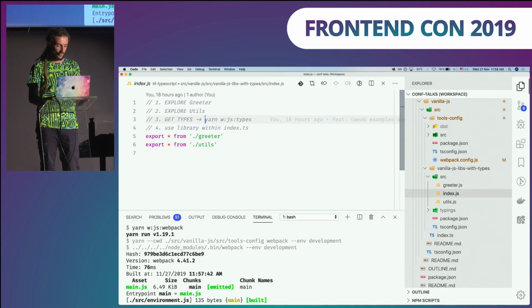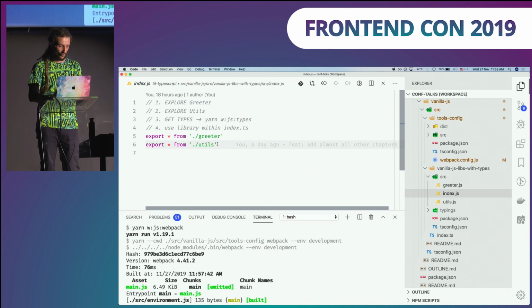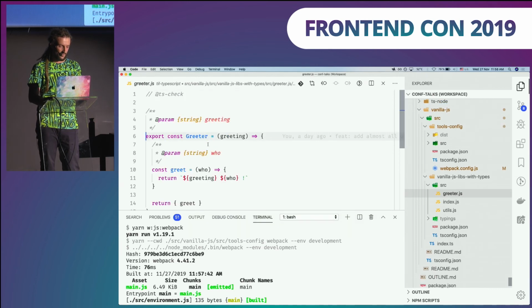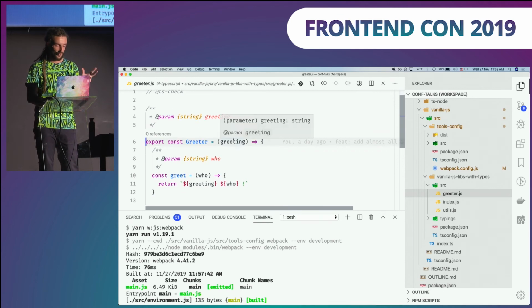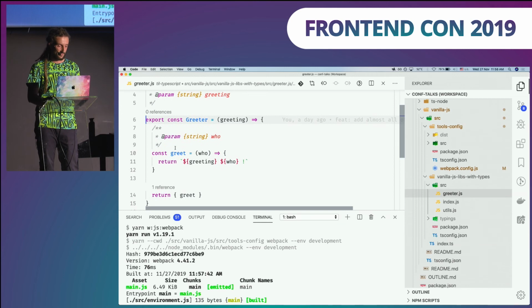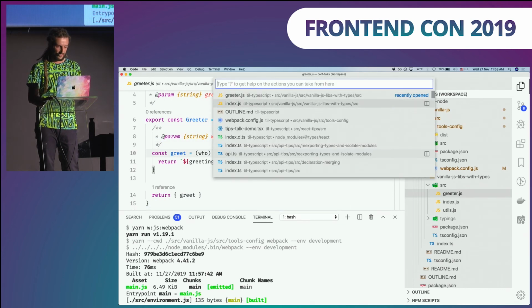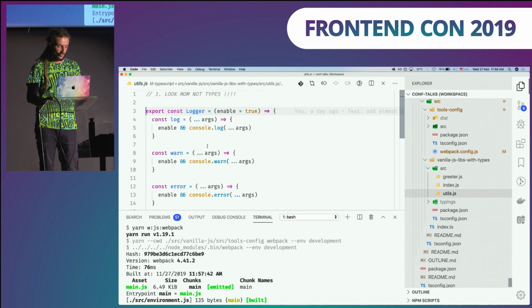So before we move on, let's explore this library. We have here some greeter, which is a factory. I'm using, again, JSDoc to annotate the greeter function argument. Then we have some greet, again annotated by string. So that's nice. What about these utils?